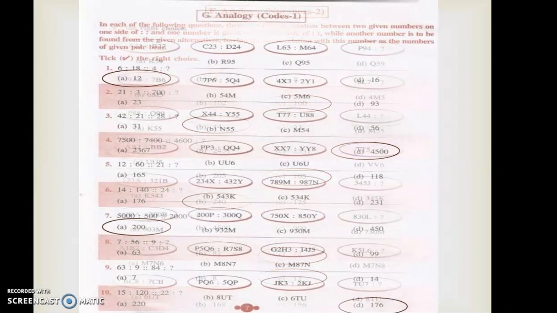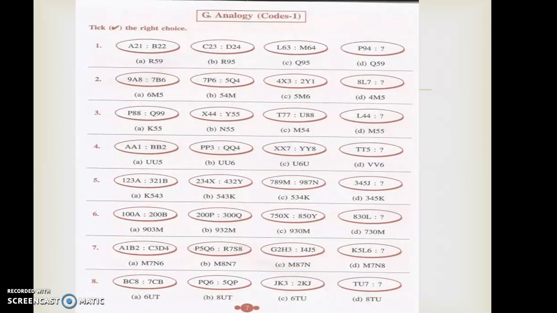Is it clear? Here the letter will also be there, number will also be there. So A 21, B 22 is there. So A, B, 21, 22. That is the similarity. So P after Q will come. So 94, 95 will be there. So Q 95 will be the answer. Is it clear? That means you have to identify the similarity between the letters and numbers all together here. It was given as a together option. So A, B was there and 21, 22 is there. Likewise, P, then Q will come, 94, 95 will be the answer.